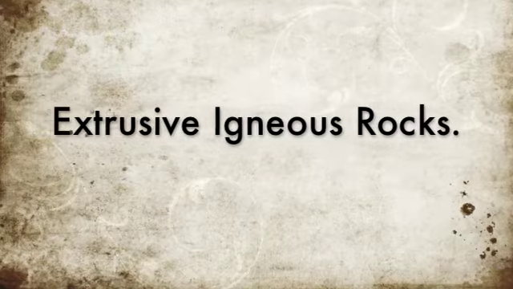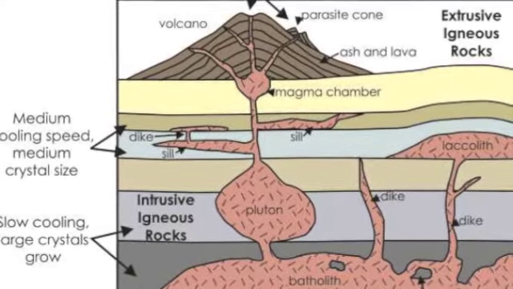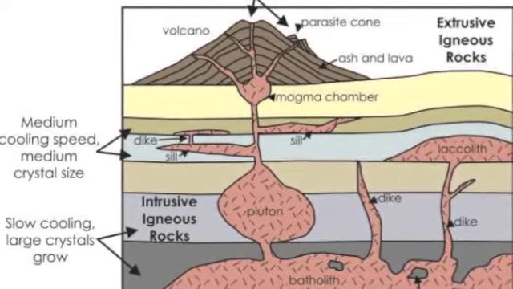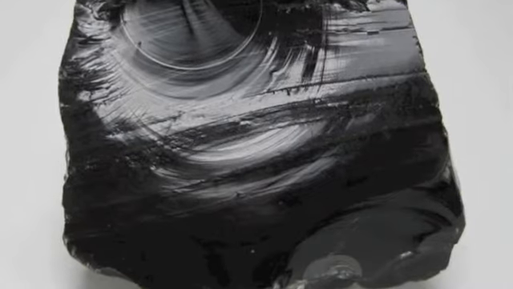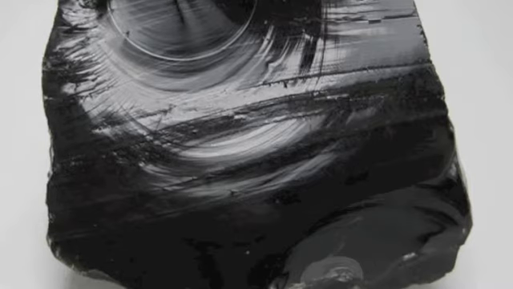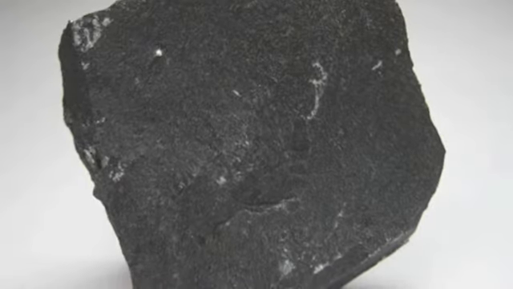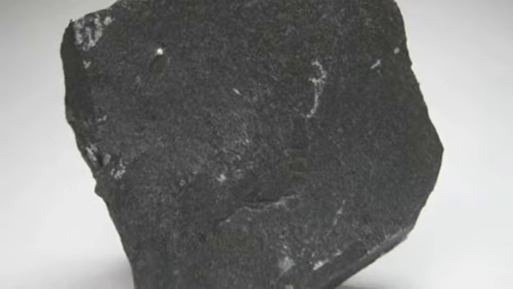Extrusive igneous rocks form from the lava that flows out of the volcanoes or from magma found very near the Earth's surface. Lava cools very quickly when it gets to the Earth's surface, so that's why extrusive rocks have much smaller mineral grains than intrusive rocks. The rocks below the Earth's surface are under a lot of pressure from the layers of rock above.